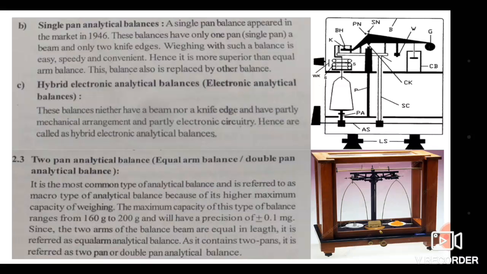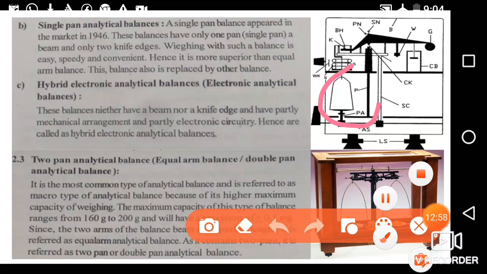These balances have only one pan. See here, only one pan is there in single pan balances, on a beam, and only two knife edges. In the double pan balance we have three knife edges, but in single pan balances we have only two knife edges.